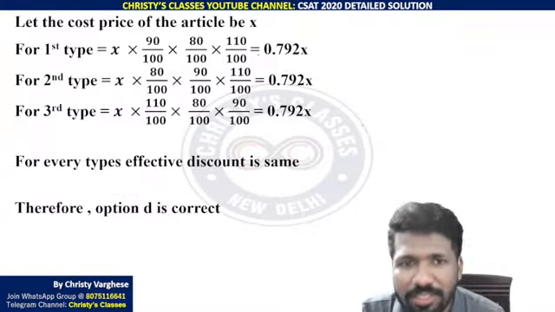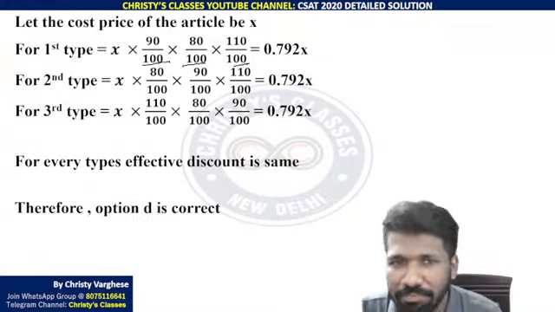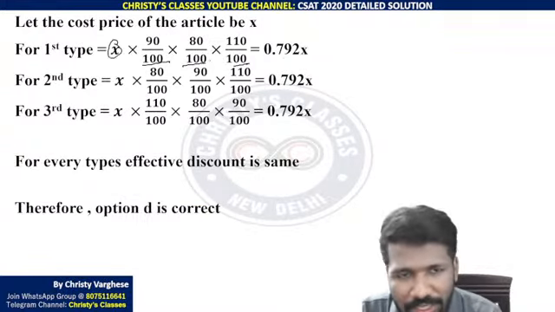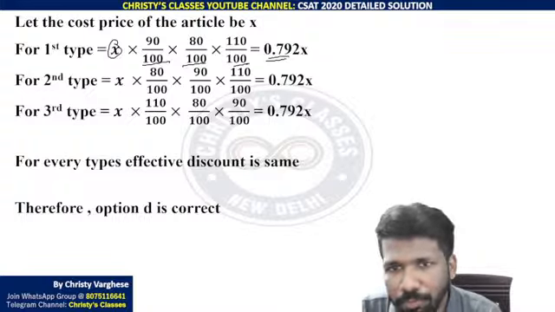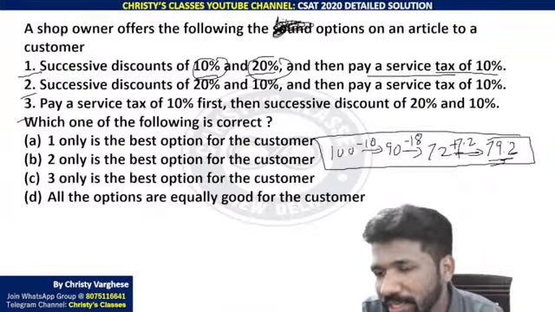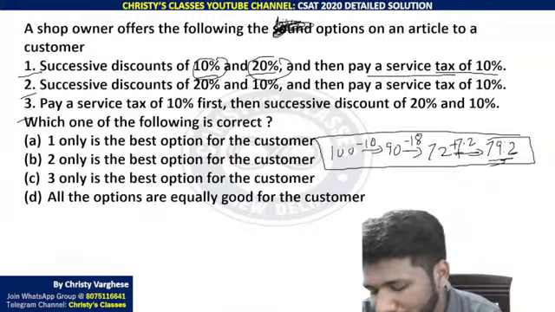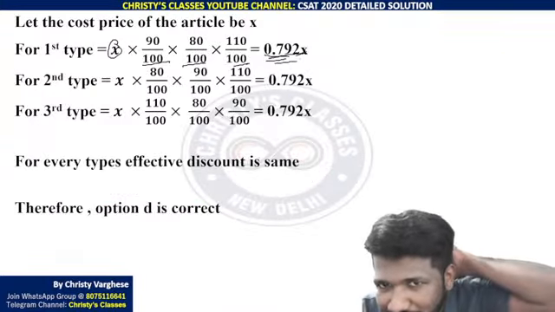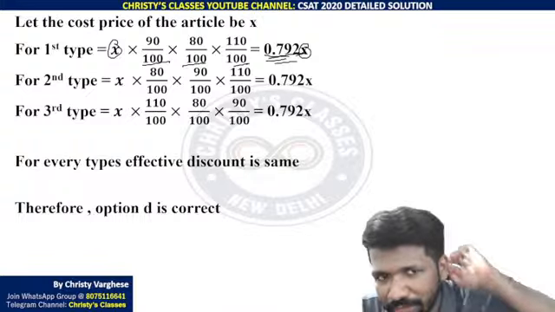If your mental math skills are not good, you have to do it mathematically like this, which will take a little more time. Instead of x, you can still take 100, no problem. You will get 0.792. Here we got 79.2 because it was 100. If it was 1, you will get 0.792. This is 0.792 x now. Our x was 100, that is 79.2 itself.